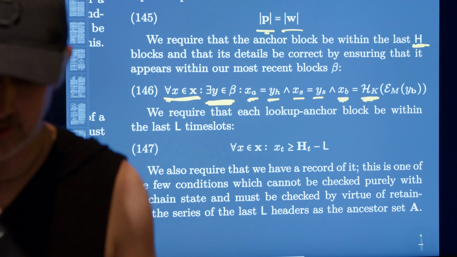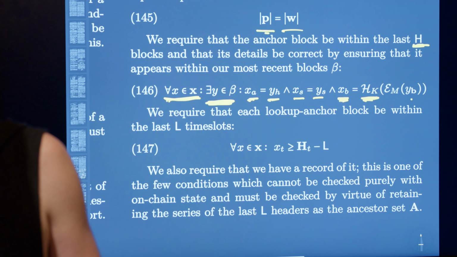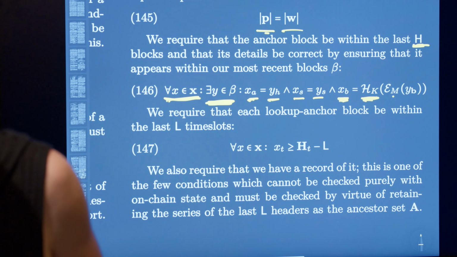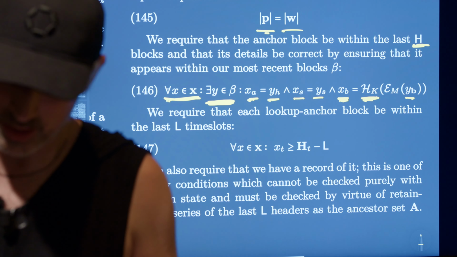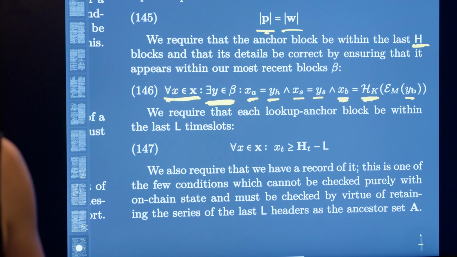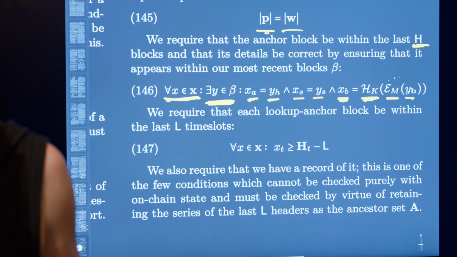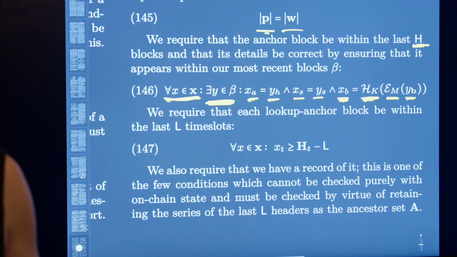So XB is the beefy root, and what we're looking for here is the Keccak hash of the Merkle. I think M is the Merkle encoding of the beefy root in Y. Is that right? I think it's right. We'll have to check this. But anyway, this is a serialization. I think there's a particular serialization that we're identifying with the M, but it's a serialization. Actually, that's right. It's the mountain range serialization.